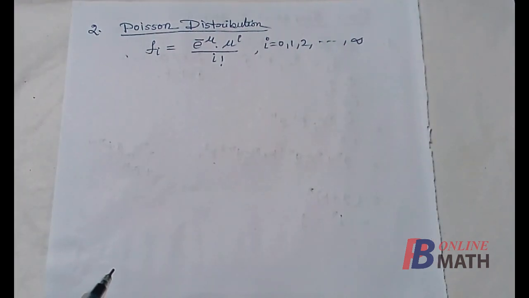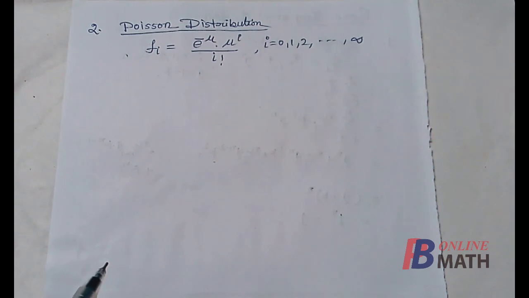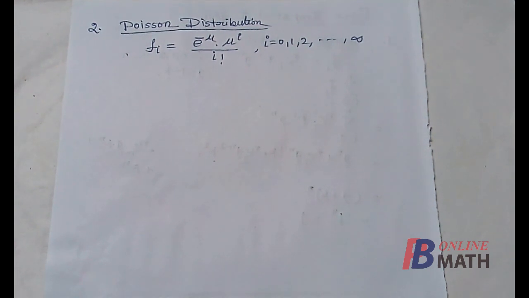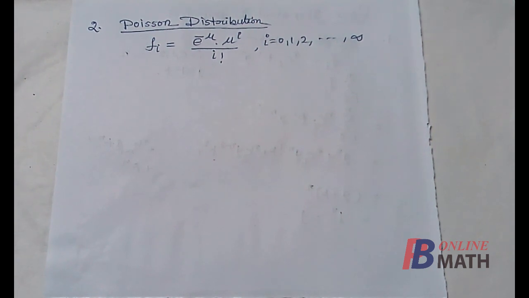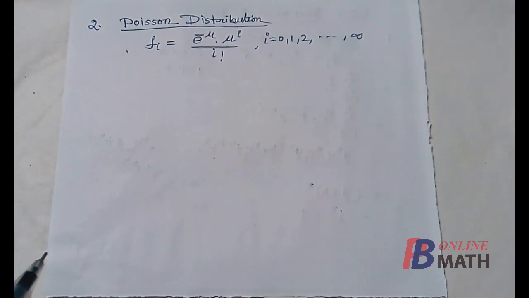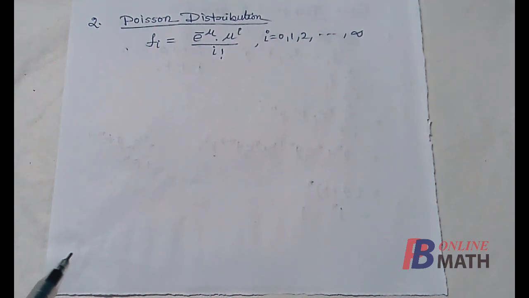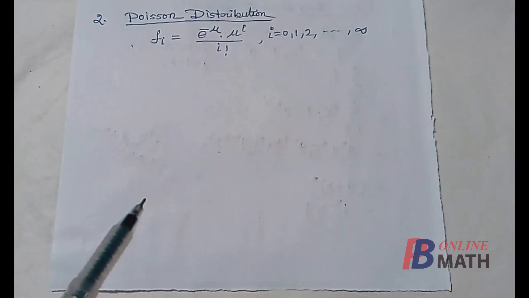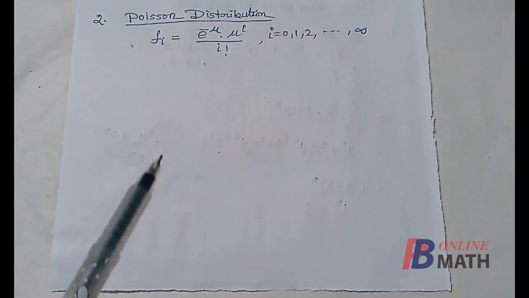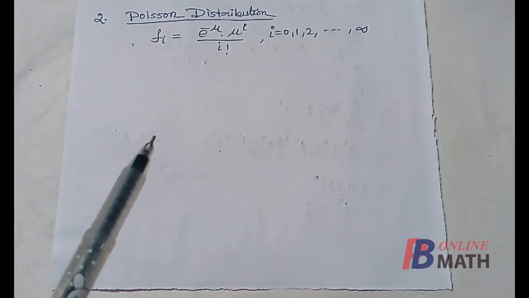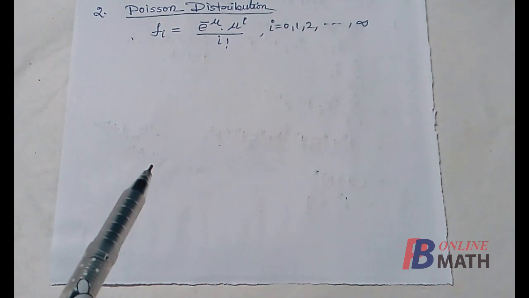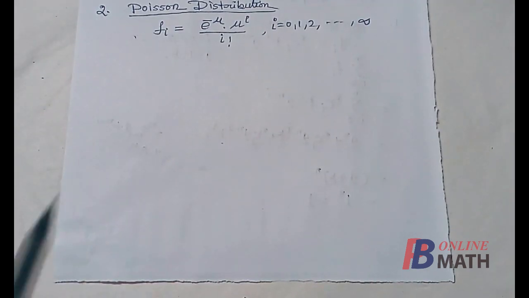For the Poisson distribution, we shall prove that this Fi represents a probability mass function. So again we have to prove two properties. The first property is that the mass cannot be negative. Here we see that mu is approximately equal to np, so mu cannot be negative because n and p both are non-negative. I is the number of successes which is non-negative, and e to the power minus mu is also non-negative. So Fi is greater than or equal to 0. This is the first property.